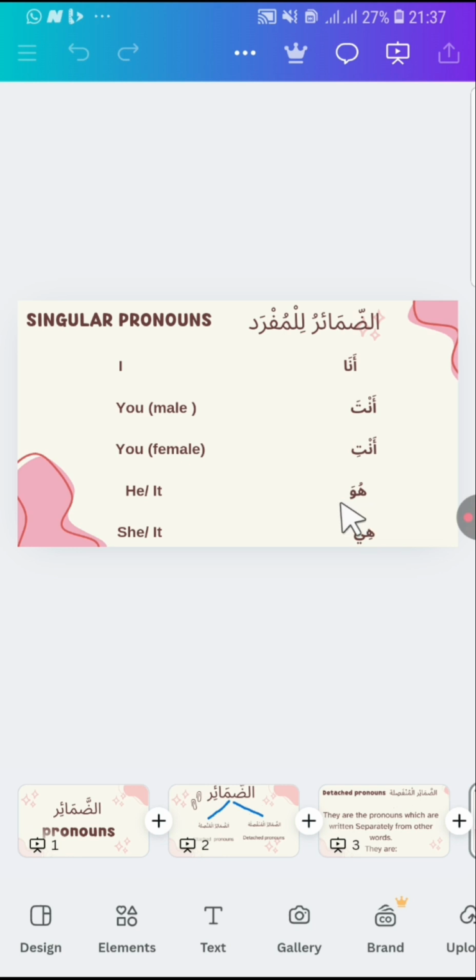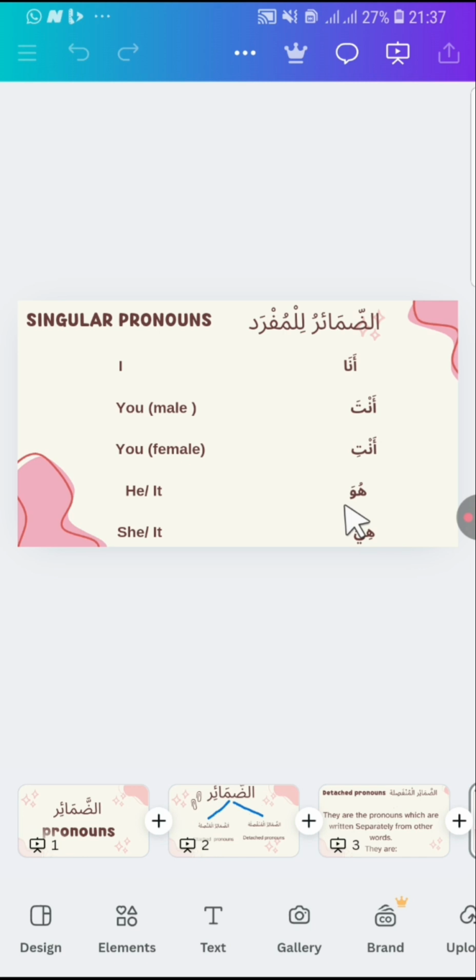Muhammad is in the house. And if I say, aina al masjid, where is the mosque? I will say, al masjid fi hayy al matar. The mosque is in the airport. So now we use huwa. Huwa means he or it.